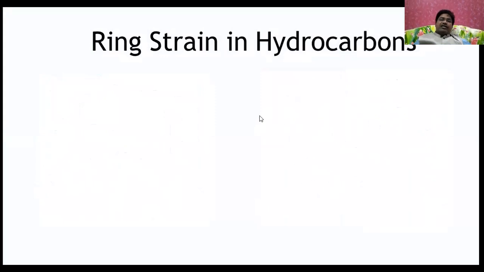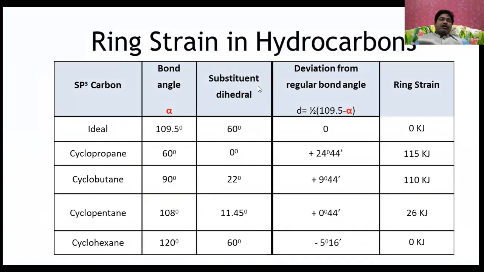And what is the ring strain in hydrocarbons? At the top, the ideal bond angle in hydrocarbons under sp3 hybridization is 109.5, and the dihedral angle, as we just discussed, is 60 degrees. Here there is no deviation from the regular bond angle, so the ring strain is 0 kilojoules per mole.